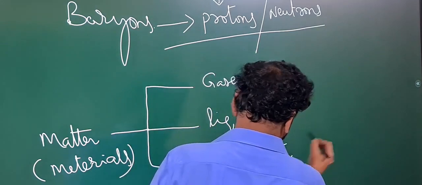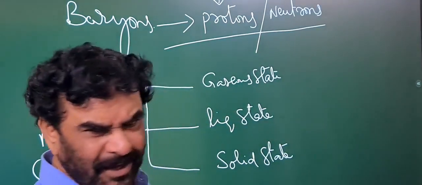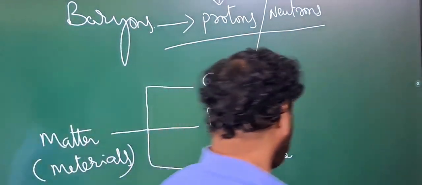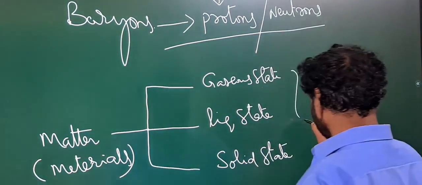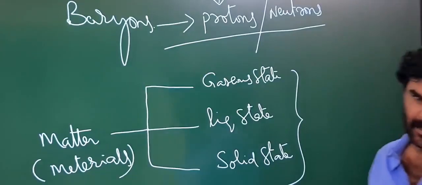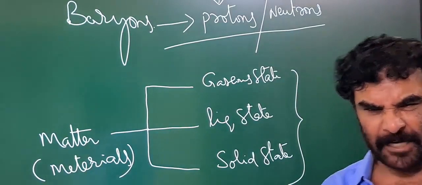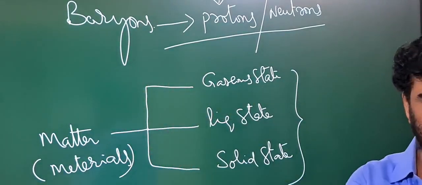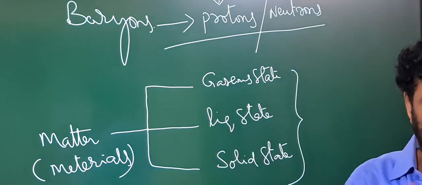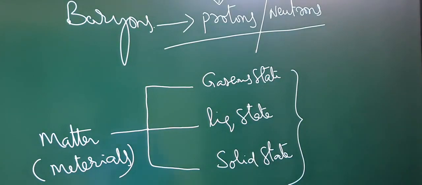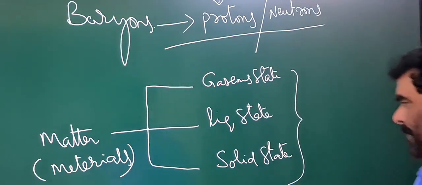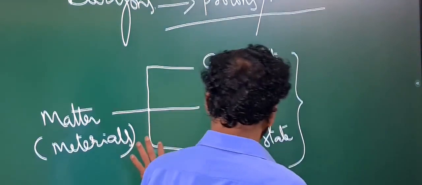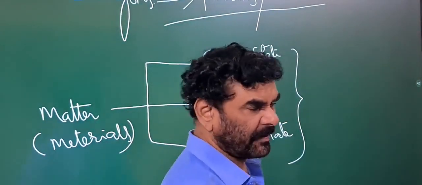But there are several other states, which even I cannot fully justify here, and that is the plasma state, the fully ionized form. A fully ionized form of the gas is called the plasma state. So there are several other states also. The physical properties are not important. These are the important ones.